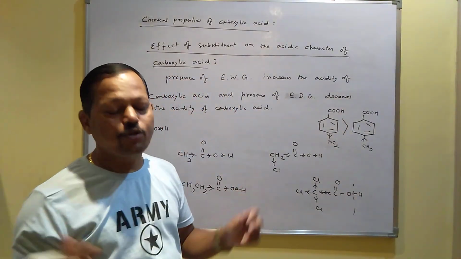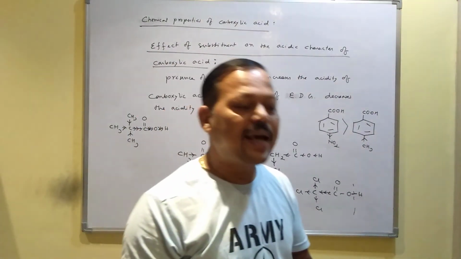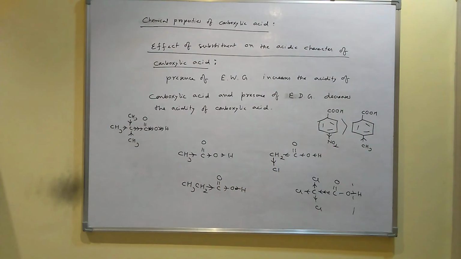So if you want to compare the acidity of different carboxylic acids, you can explain the acidity this way. The presence of an electron withdrawing group always increases the acidity, and the presence of an electron donating group always decreases the acidity of carboxylic acid. Thank you.